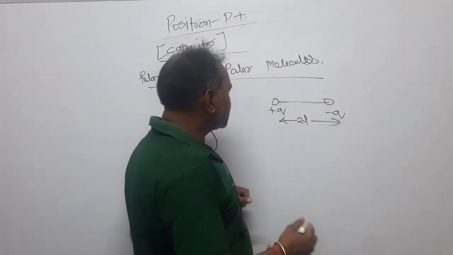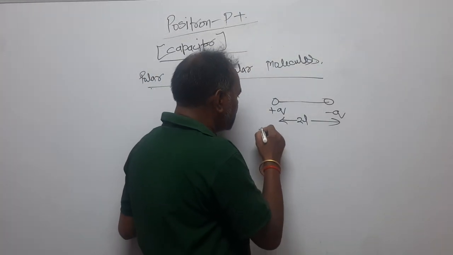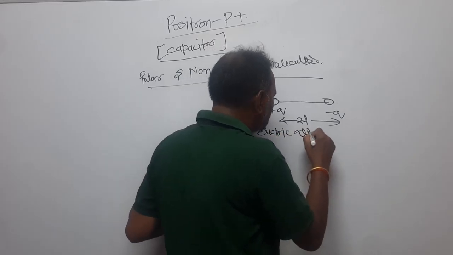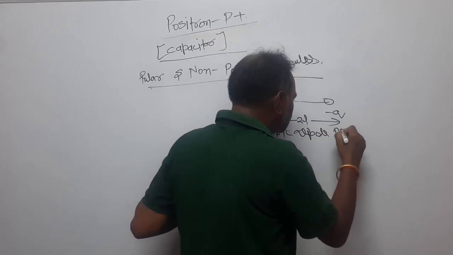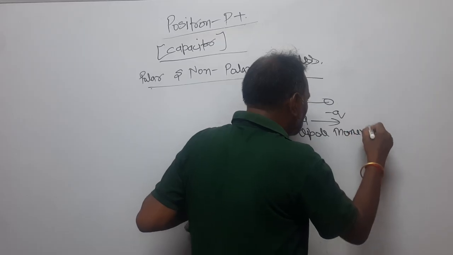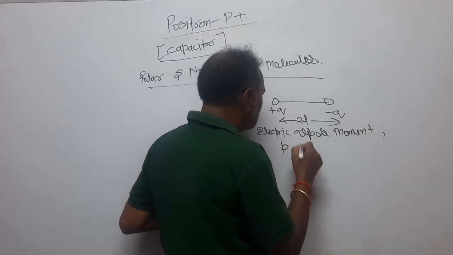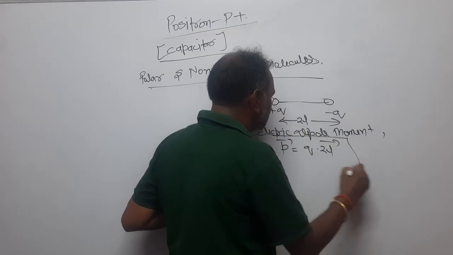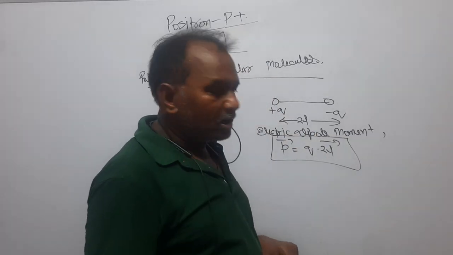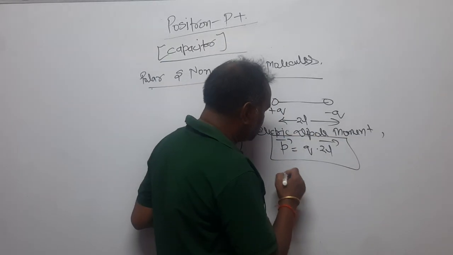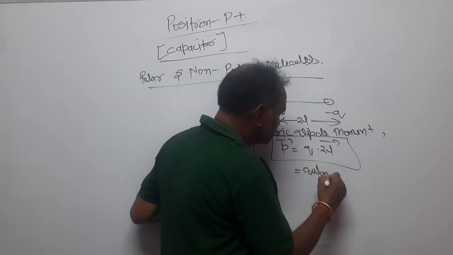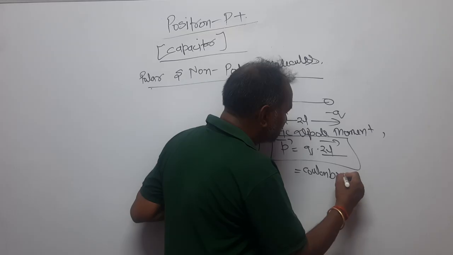And the electric dipole moment, you write electric dipole moment. Look here, the electric dipole moment P is equal to one charge multiplied by the distance between them, q into 2L. And the unit is what? q is in coulomb, 2L is in meter.